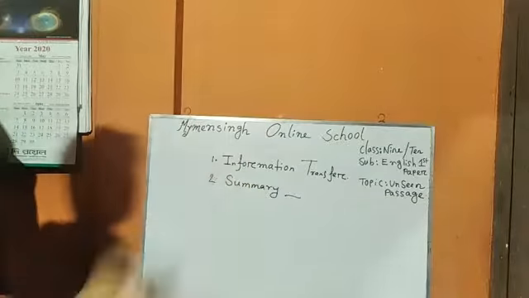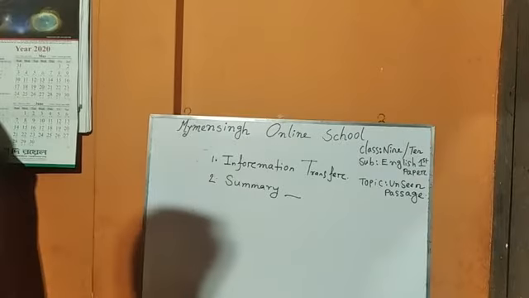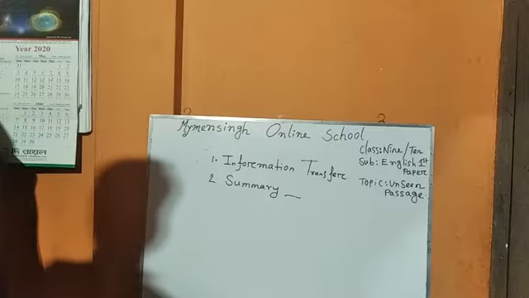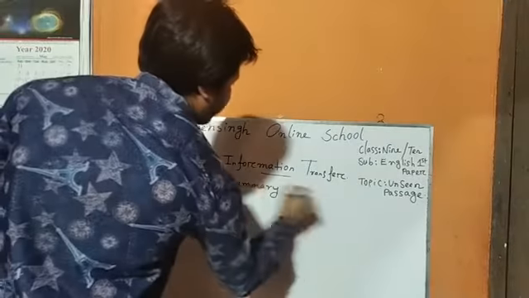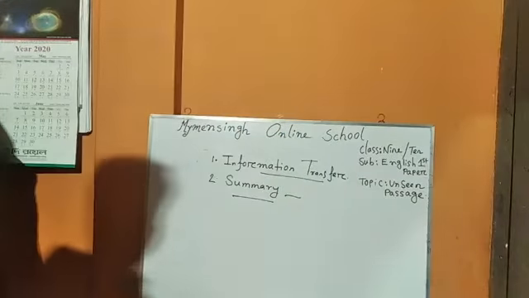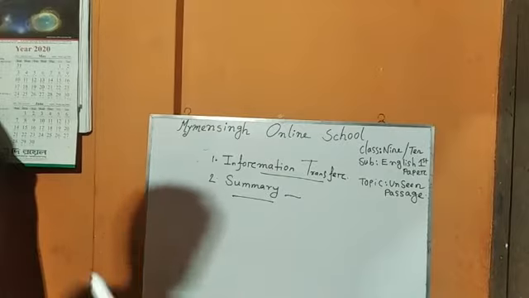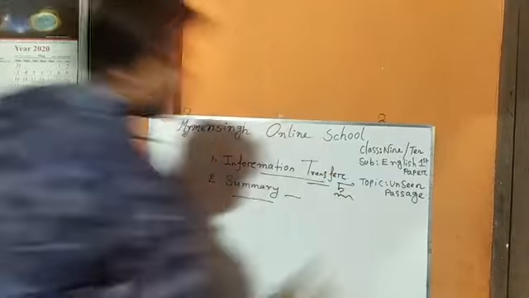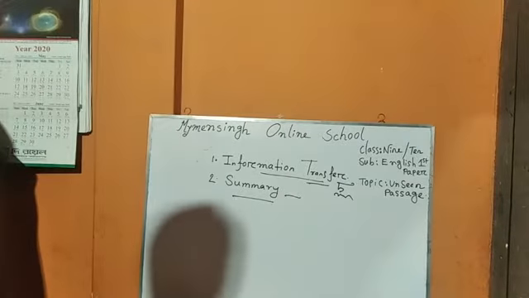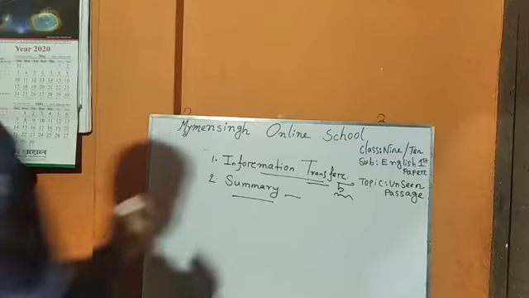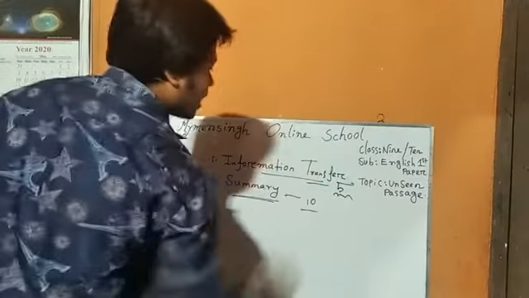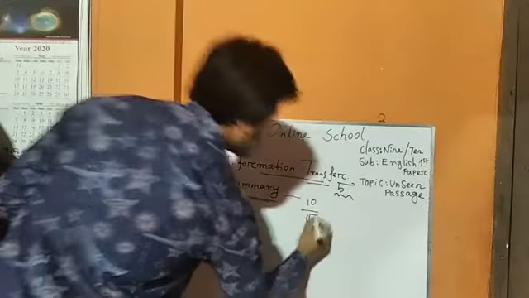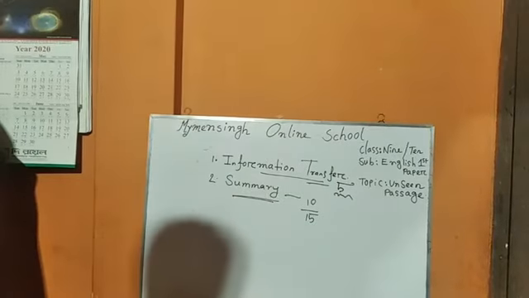Here, from an unseen passage, a student of class 9 or 10 has to answer information transfer and summary. Information transfer is for 5 marks and summary or summarization is for 10 marks. That is why from the unseen passage you have to answer for 15 marks.